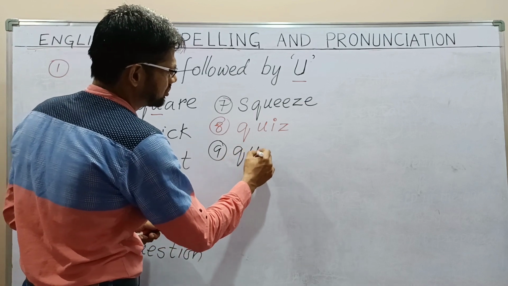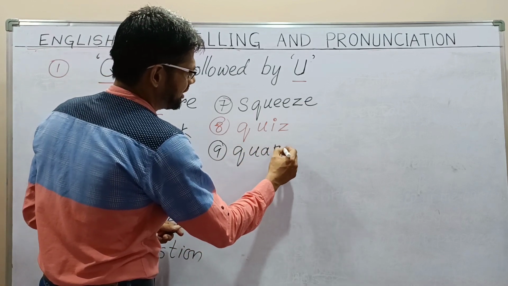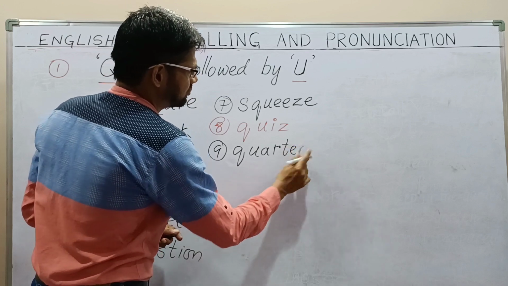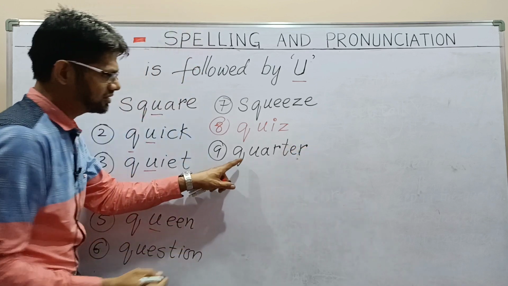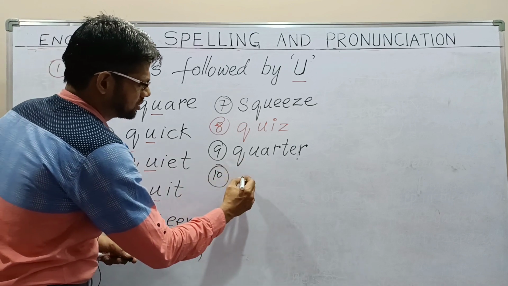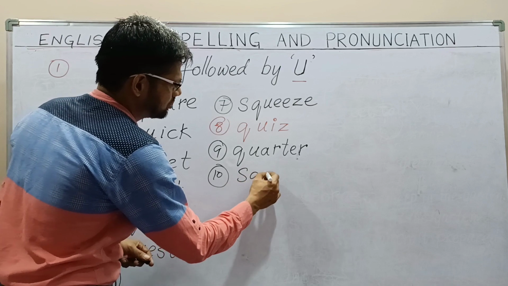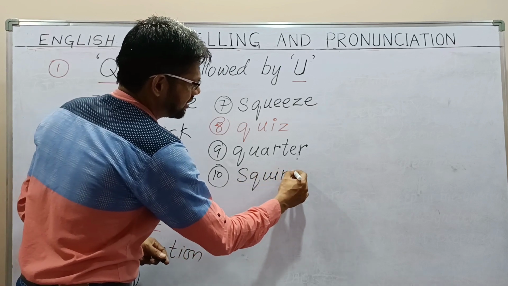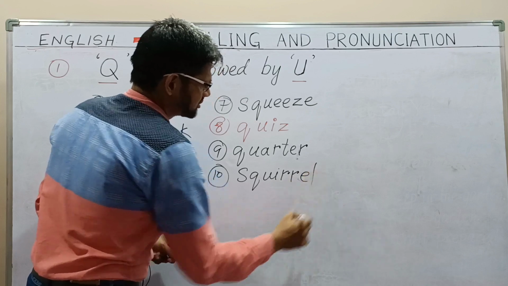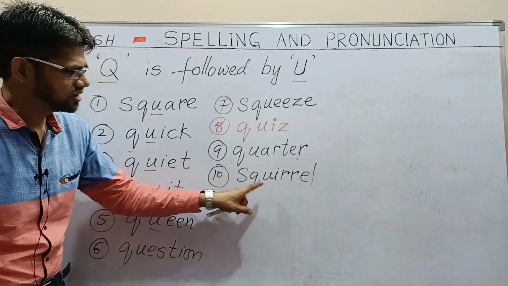Quarter, Q-U-A-R-T-E-R, quarter. In the word quarter you can notice that Q is there. Then we have squirrel, S-Q-U-I-R-R-E-L, squirrel. In squirrel also you can notice Q is there.